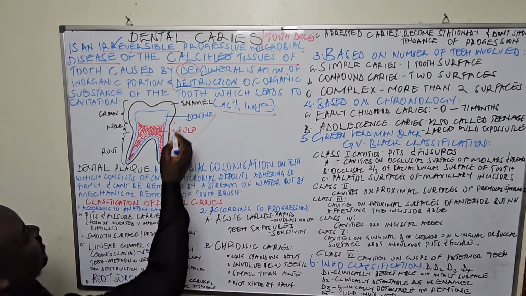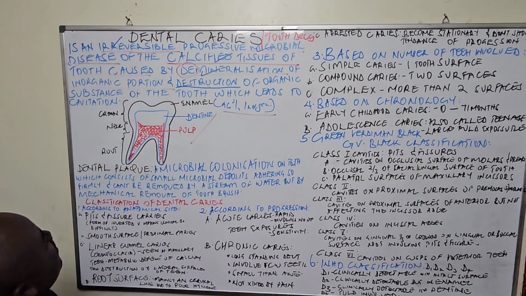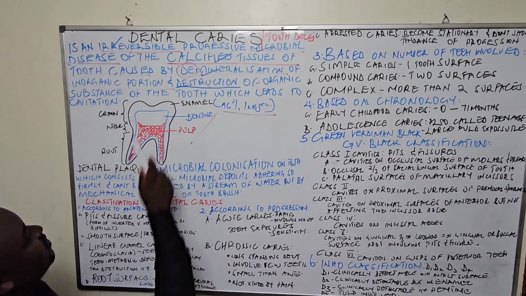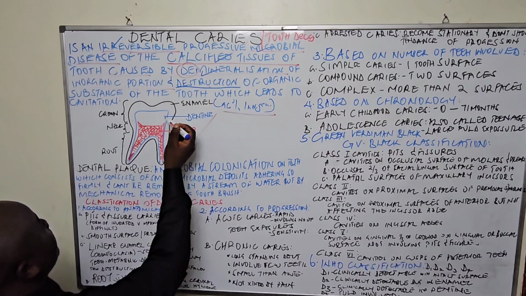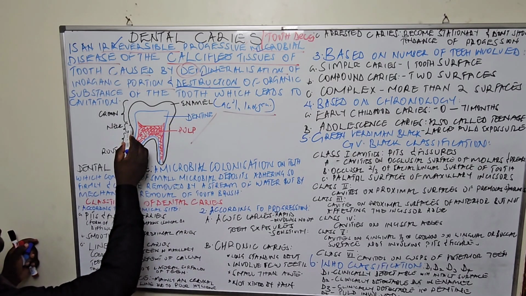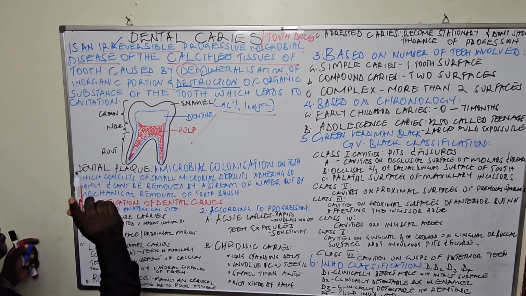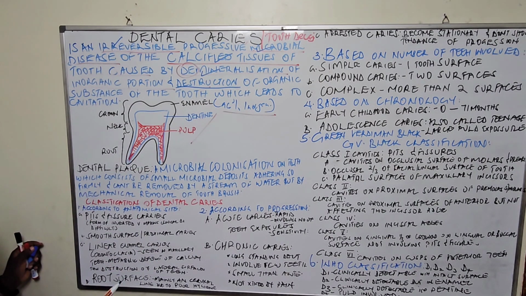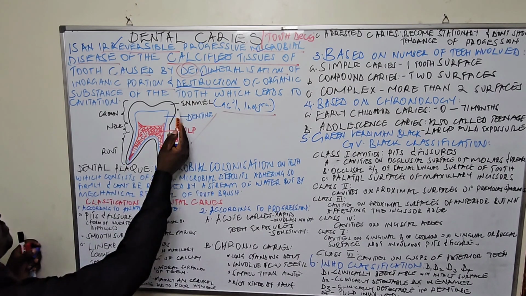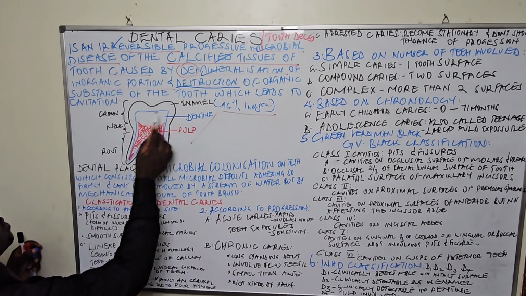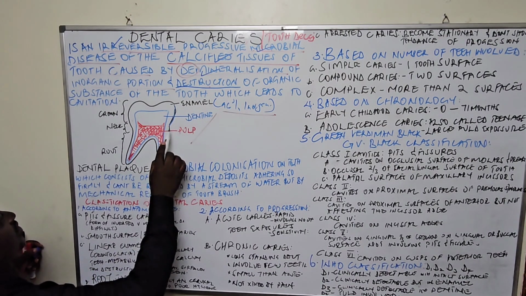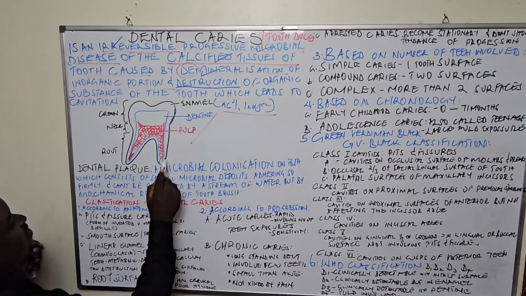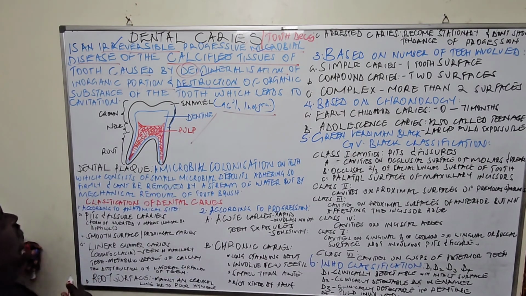You shall remember again that we have mainly three parts of a tooth. We have the enamel, that is what is seen in the oral cavity. You see the crown, the neck you may not see, and the root down. I remember telling us in the previous videos that the crown is made up of the enamel up to here. Then the root is made up of what? Cementum. From here to here, cementum.